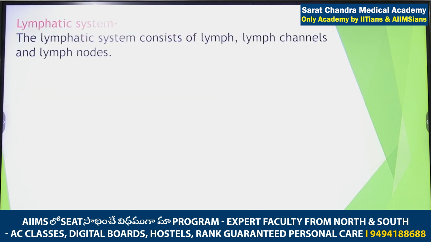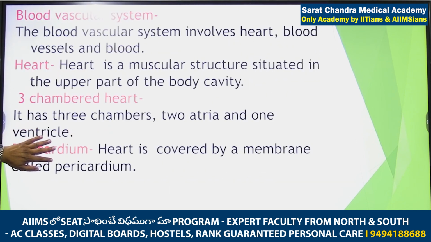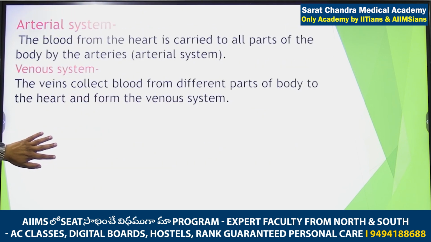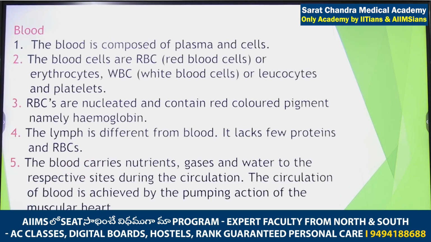Now please come to the next one, lymphatic system. Only you have to underline. Lymphatic system is having the lymph, then it is having the lymph channels, and then it is having the lymph nodes. So what are the three parts of the lymphatic system? Lymph, lymphatic channel, lymph nodes. Okay.